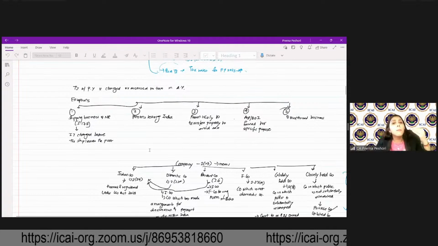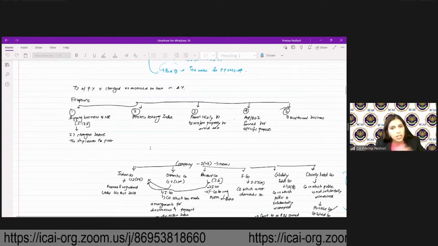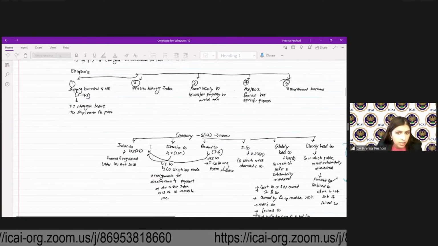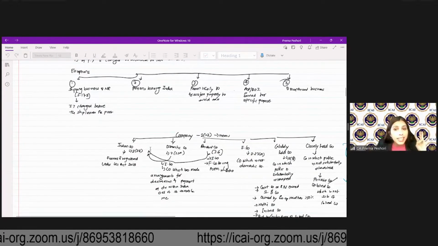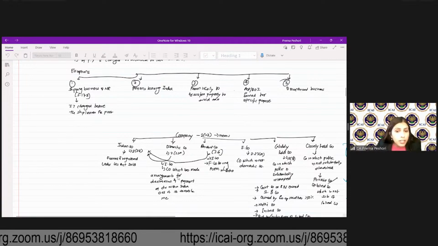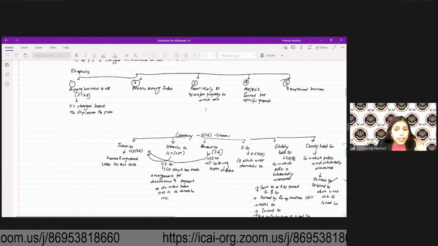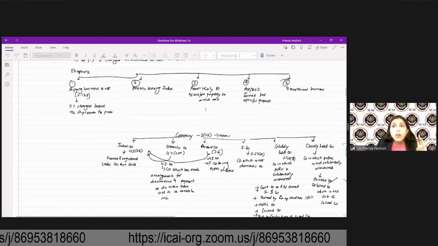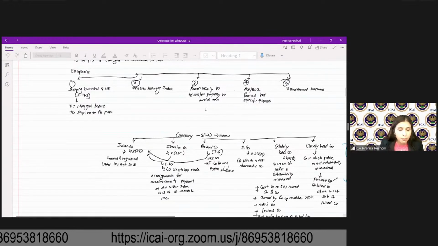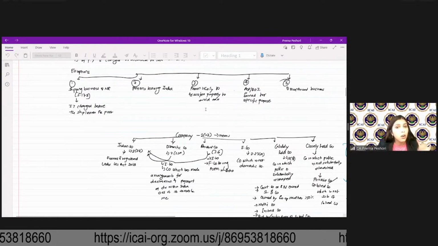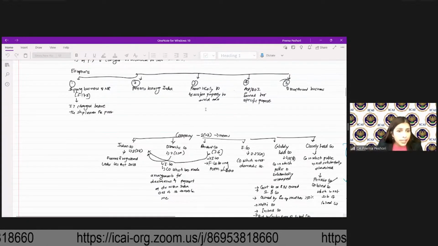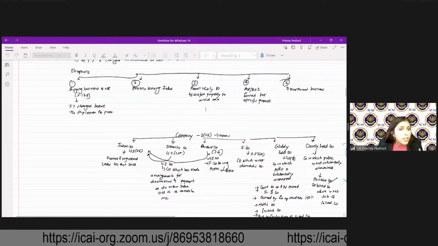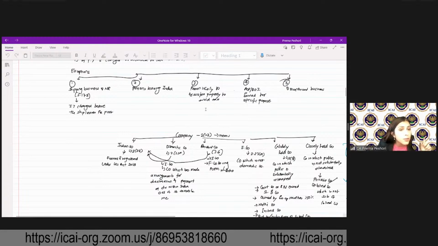Then we will come up with the definition of the company. Now, what is company? Person includes company. Company is defined under 217. 217 says company means an Indian company or a foreign company, right? So now in this particular case, under 217, you have the definition of the company. So there are different types of company. All these companies are not included under section 217. Only 217 includes only limited aspect. But there are different types of company. And why is it important to distinguish these companies? It is very, very important to understand because it will impact the tax rate.